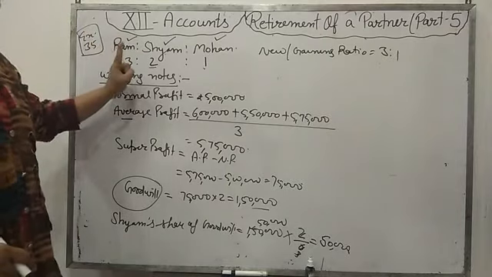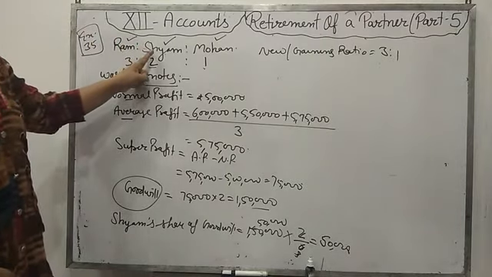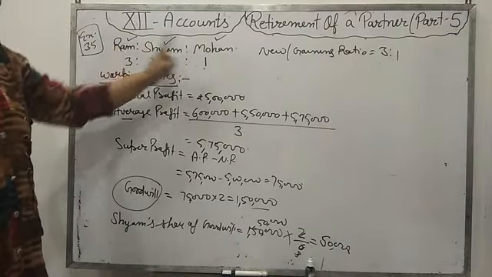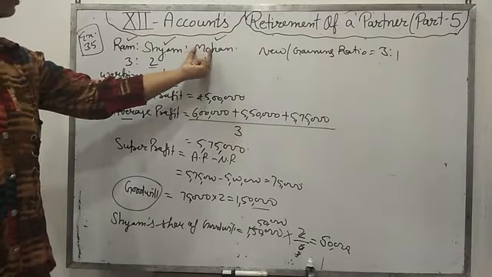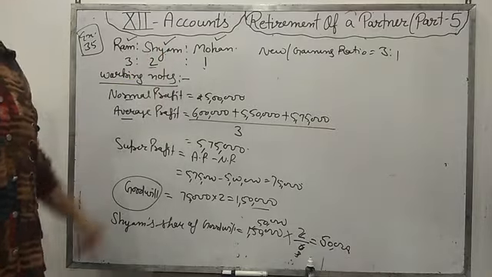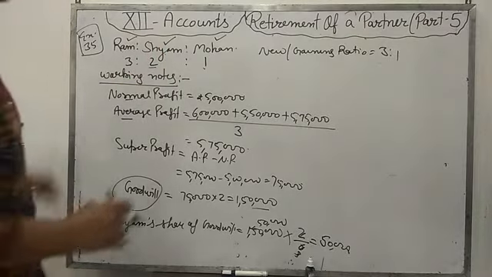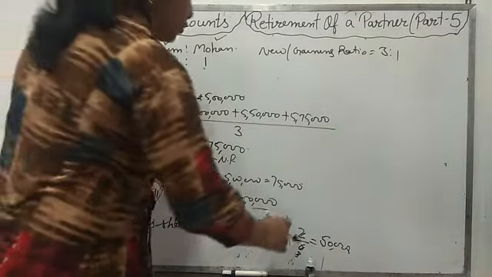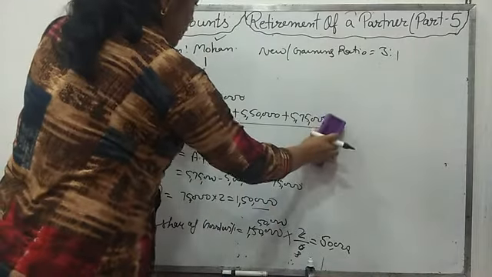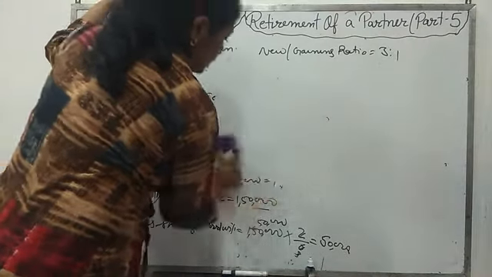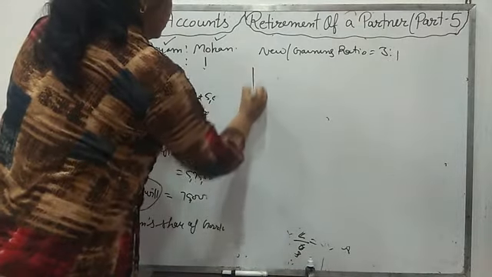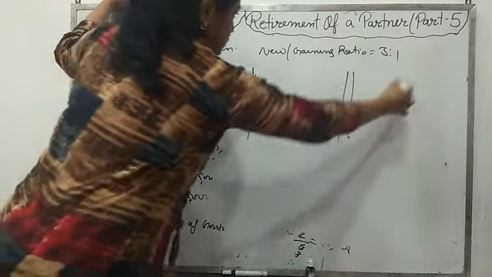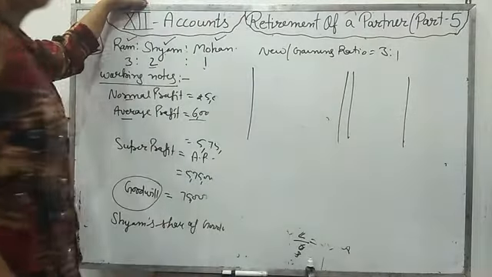What is the rule of capital account? We have to give money to Shyam and we have to take money from Ram and Mohan. Then the capital accounts of Ram and Mohan will be debited and the capital account of Shyam will be credited. You have to make the pro forma of the journal to pass the journal entry for goodwill. We have to pass only one journal entry.